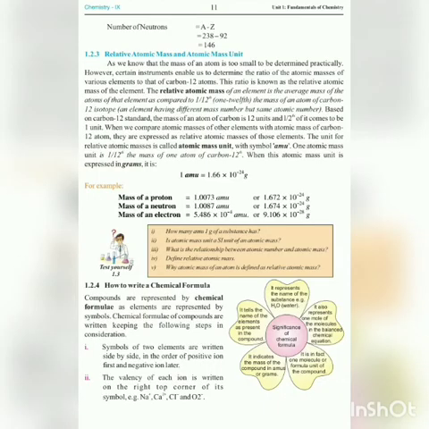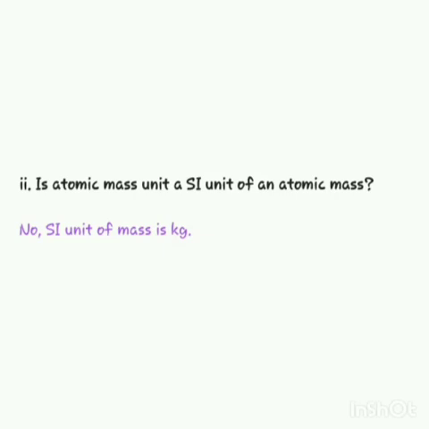Now the second question is: is atomic mass unit a system international unit of atomic mass? Dear students, as we already know, atomic mass unit is a unit for relative atomic mass and the SI unit or system international unit for atomic mass is kilogram. So the answer will be no. SI unit of mass is kilogram.